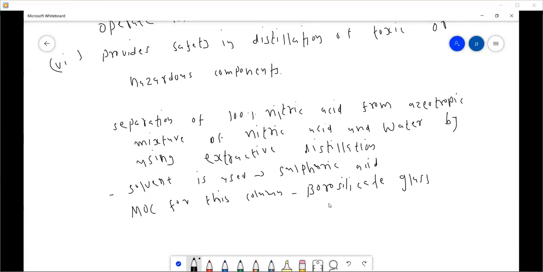All right. So this borosilicate glass cannot withstand pressure.